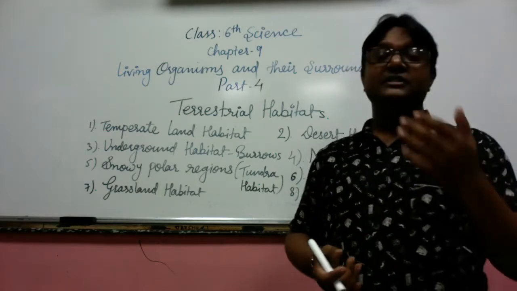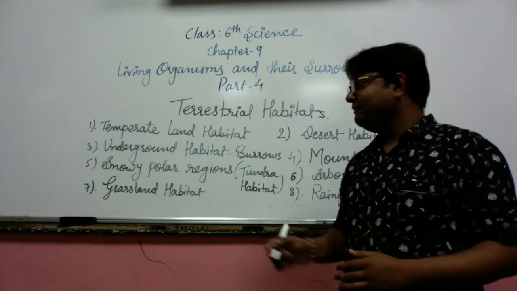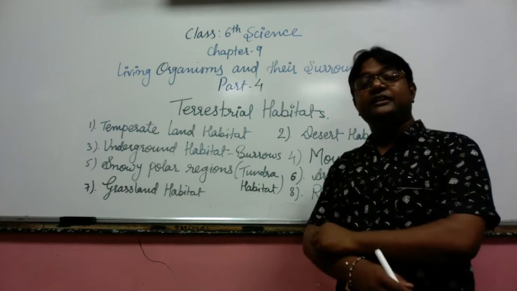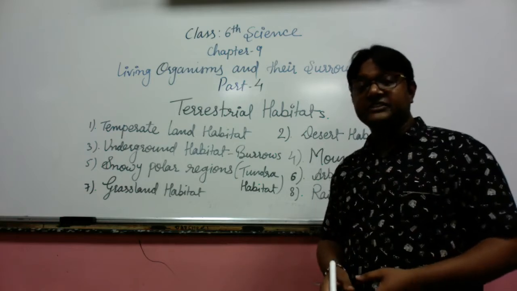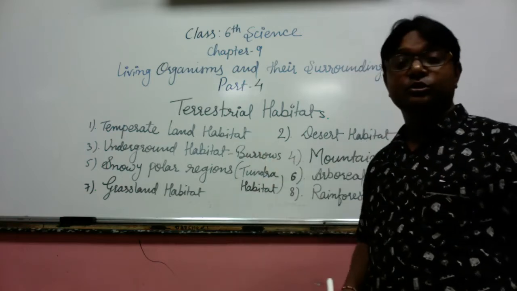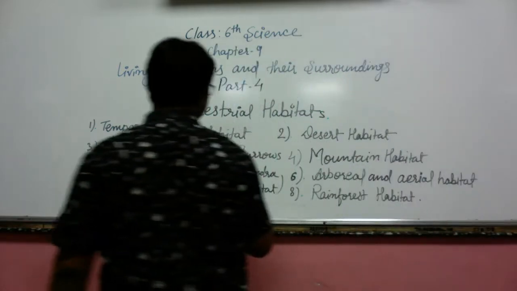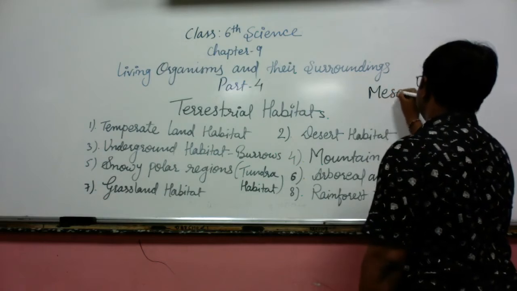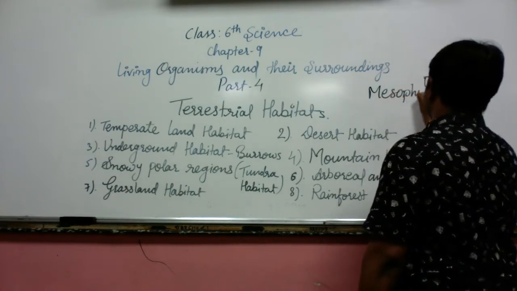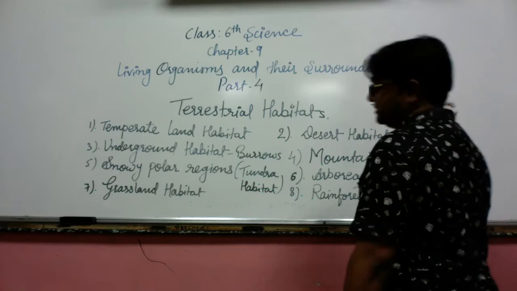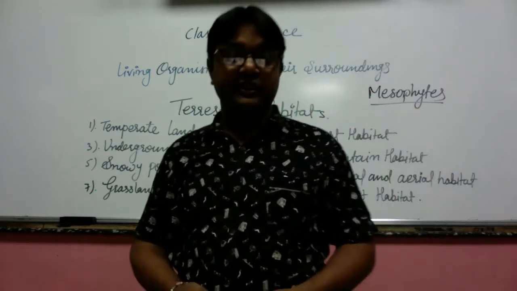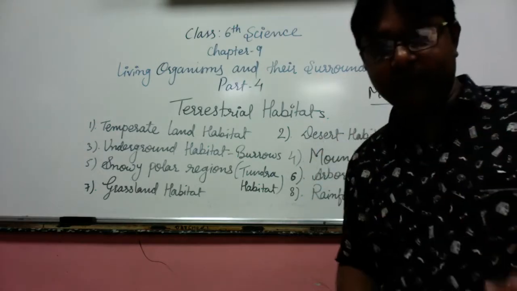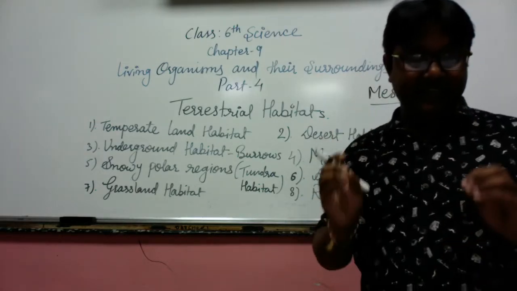The organisms living in the temperate land habitat, or in normal kinds of climatic conditions, are called mesophytes. One of the terms used is mesophytes. These mesophytes are the organisms living in the normal conditions of the temperate land habitat.